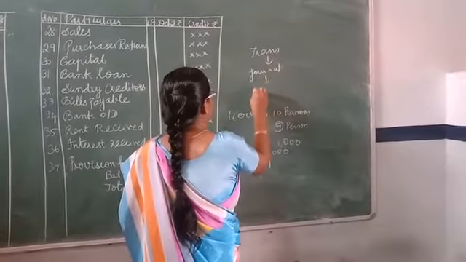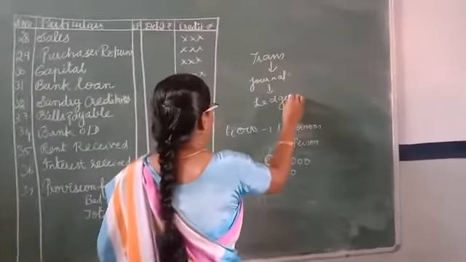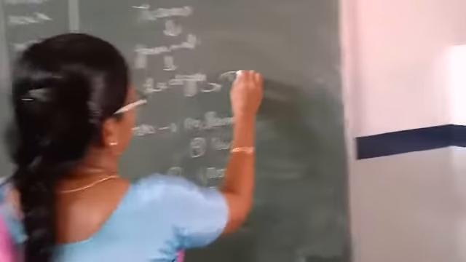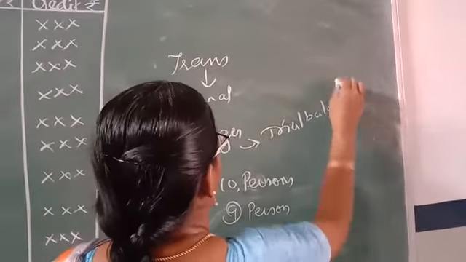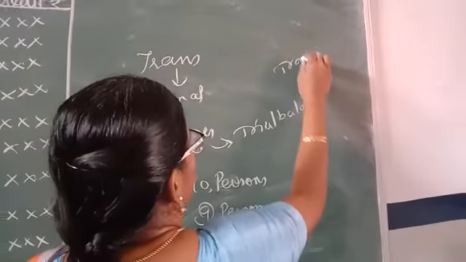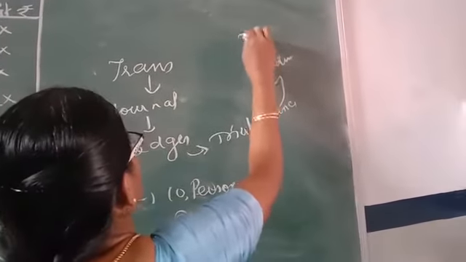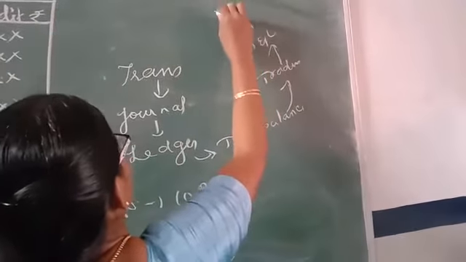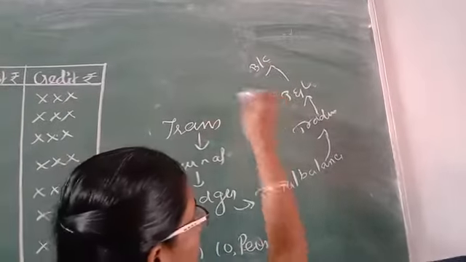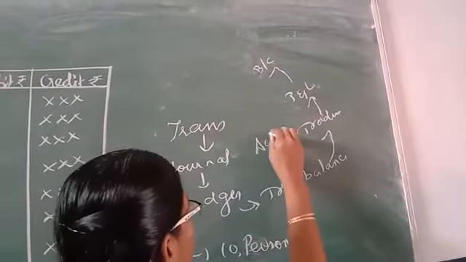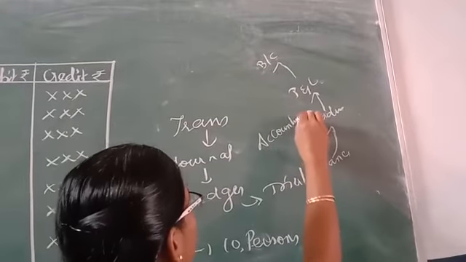Then journal entry to ledger, then next one ledger to trial balance. From the trial balance we have to prepare the trading, profit and loss account and balance sheet, isn't it? So again it will come as a cycle. It is a cyclic process, so that it is called an accounting cycle.